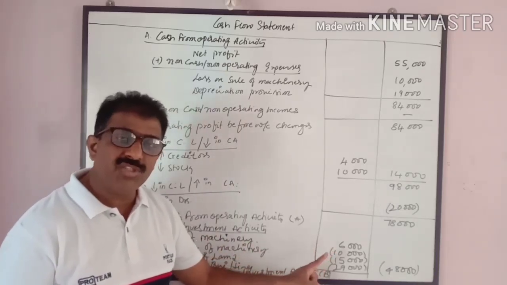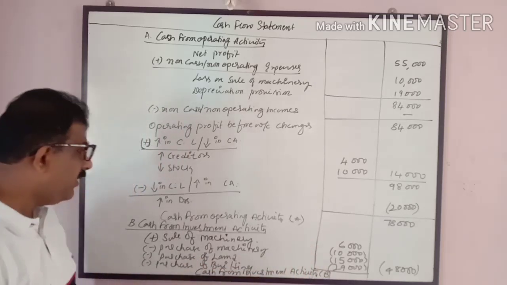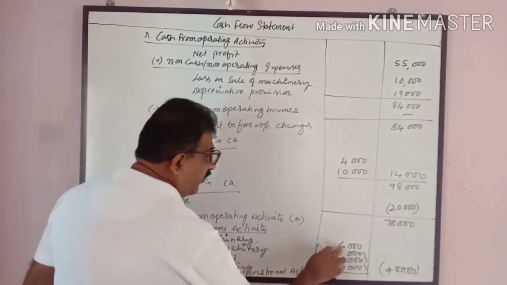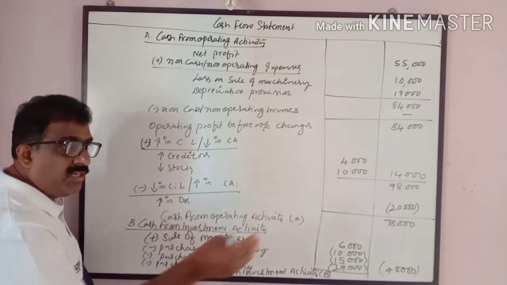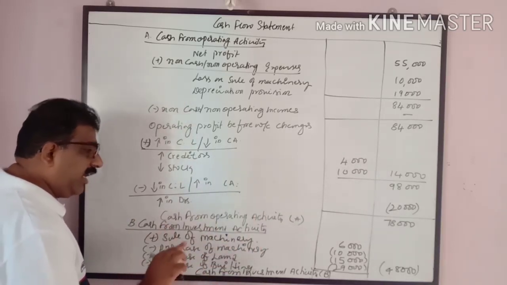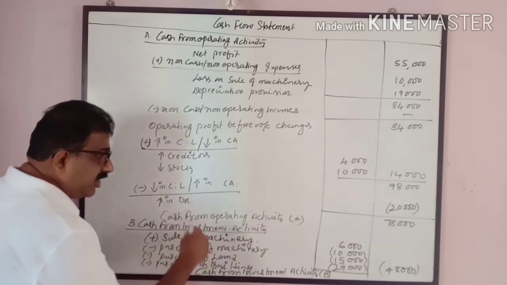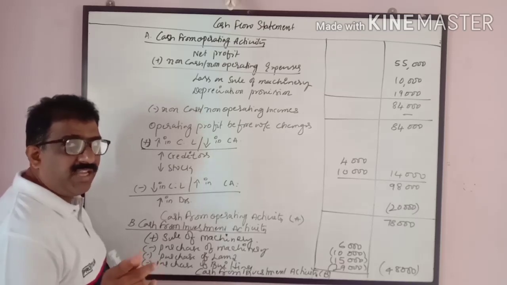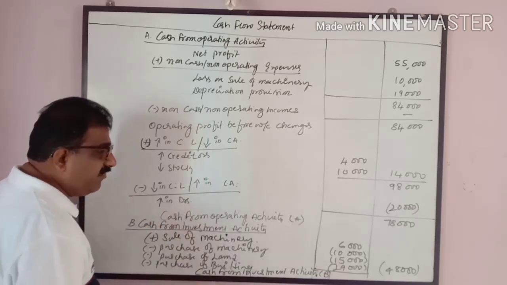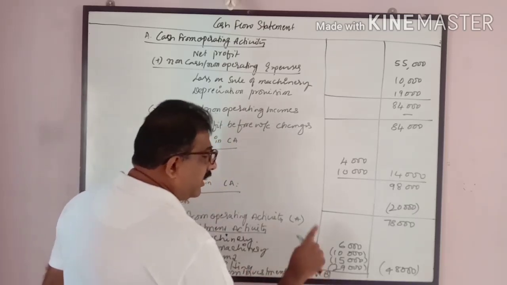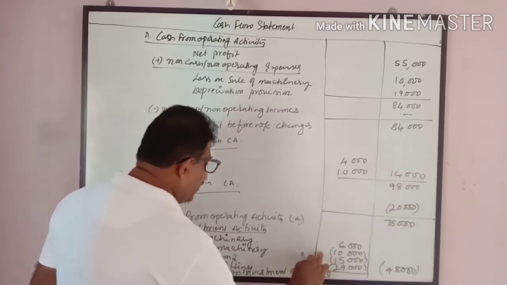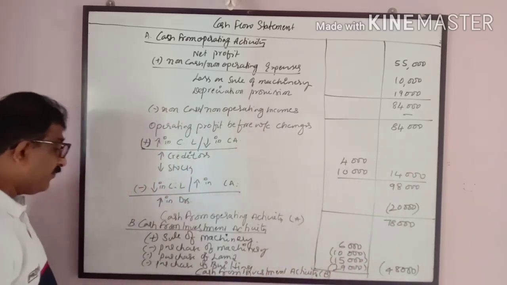Look at the machinery account that we prepare. We sold the machinery for 6,000, cash comes in, inflow of cash. Similarly, in the machinery account, purchase of machinery is also there. We calculated it as a balancing figure, 10,000 rupees, cash goes out, purchase of machinery 10,000.